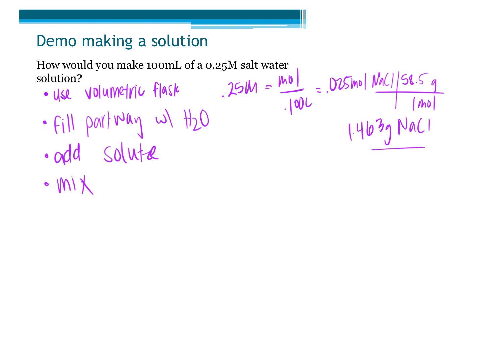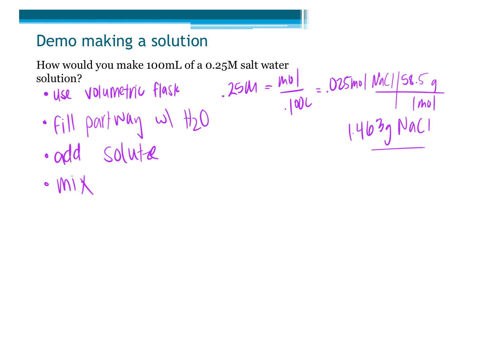And if I would have overshot to here, I would have to throw it out and start over, because then my concentration is not what I said it was. And if my concentration is not what I say it was, then I can't do my experiment with what I thought it was. But that's pretty good. So that's our key to making our solution: a volumetric flask. We don't make solutions in graduated cylinders, anything like that. Volumetric flask, fill part way, add our solute, mix, and then you can say add water drop by drop. That could be our last step here.